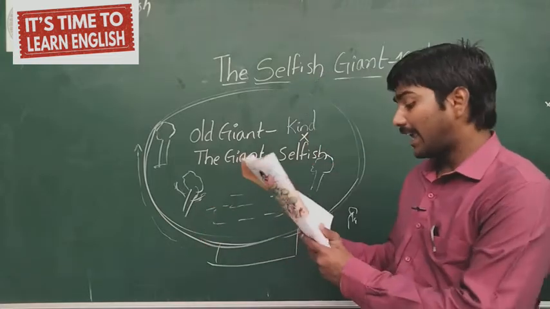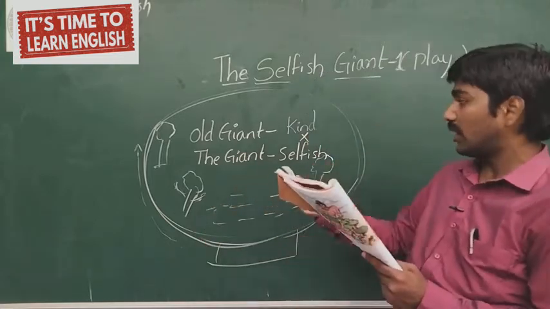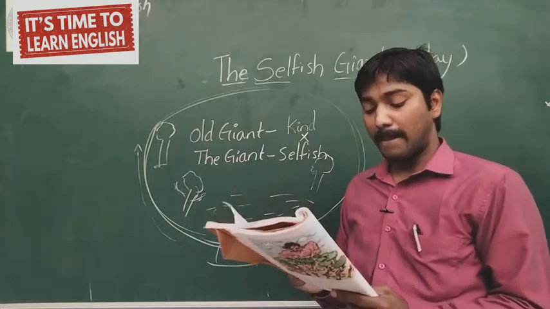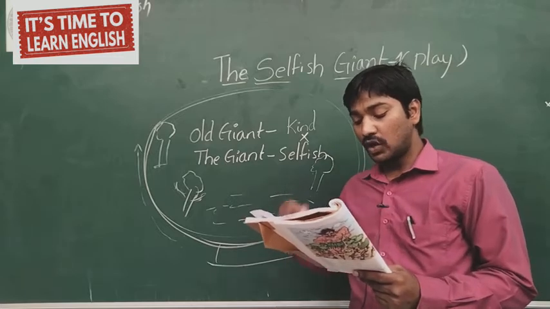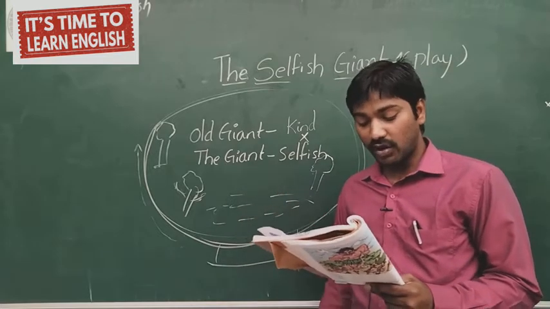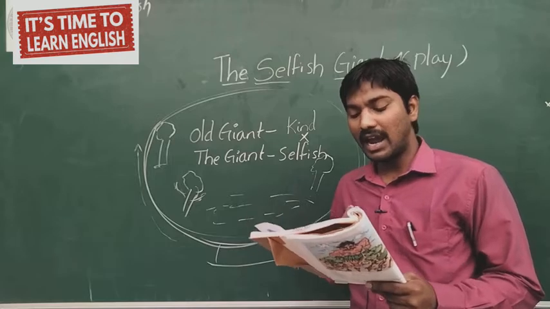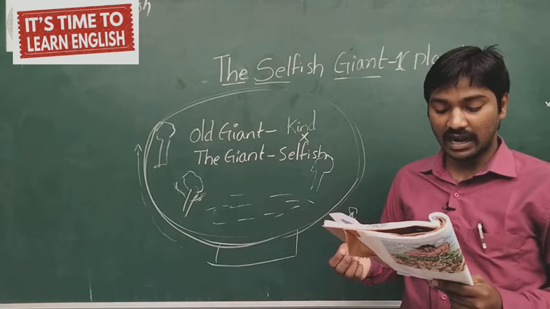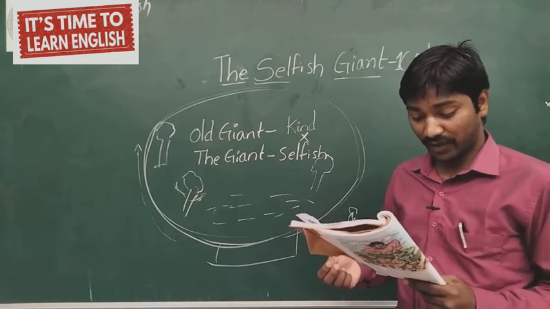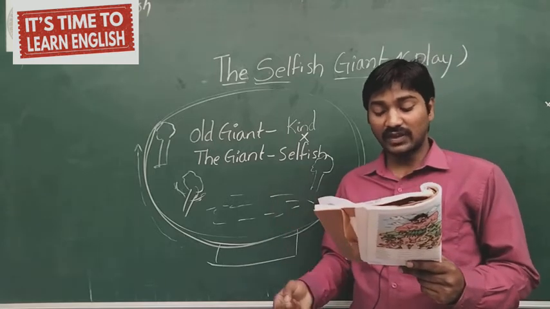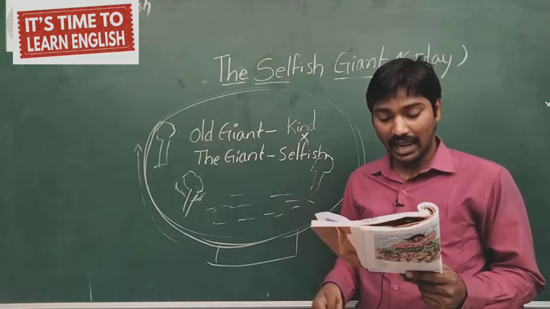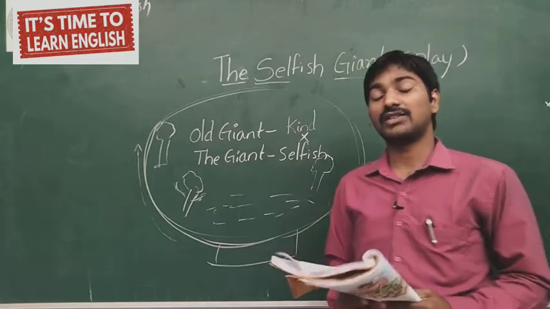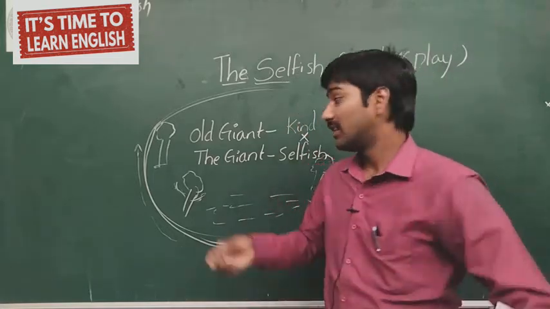The giant said, I cannot understand why the spring is so late in coming. I hope there will be a change in the weather. But the spring never came, nor the summer. The autumn gave golden fruit to every garden, but to my garden she gave none. The autumn was saying that he is too selfish. So it was always winter here, and the north wind and the hail and the frost and the snow danced about through the trees.